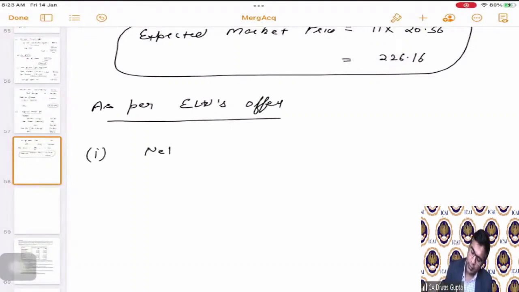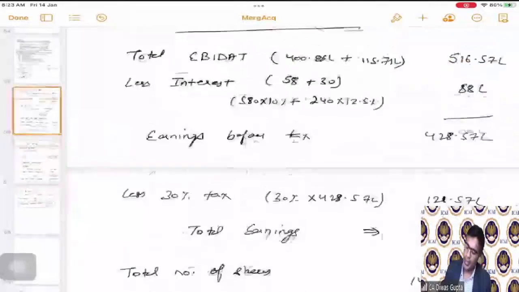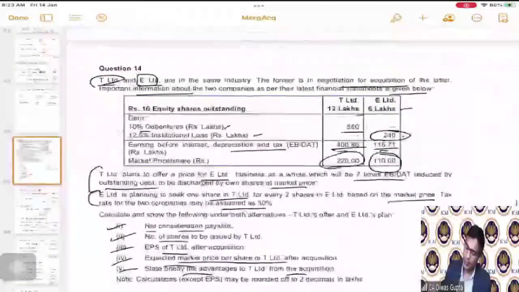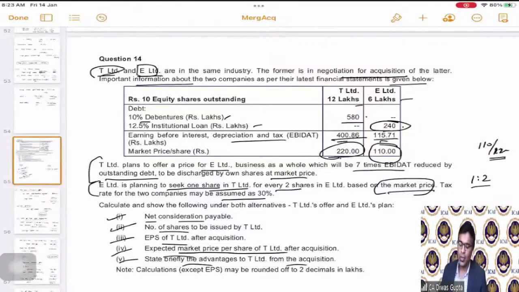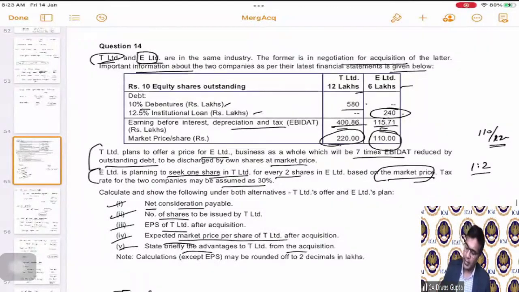First of all, what was E Limited's offer? Can we just go and see it again in the question? E Limited is planning to seek one share in every two shares. That's all. They have directly given us the 1:2 swap ratio. Simple. And they are saying that it is evident in the market prices also. If you see 110 divided by 220, you will get 1:2 only. Correct?